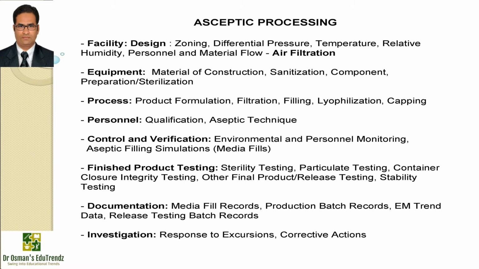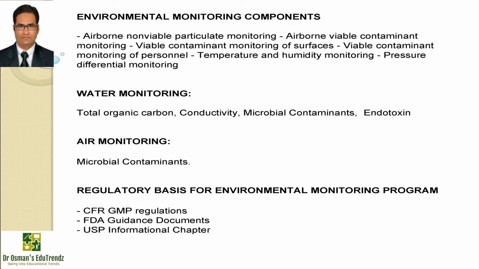Then the last important segment of aseptic processing is documentation, where media fill records, the production batch records, the EM trend data and the release testing batch records should be documented, and investigations with the response to excursions and corrective actions should be documented. Let us talk about the environmental monitoring components. There are airborne non-viable particulate monitoring, airborne viable contaminant monitoring, viable contaminant monitoring of the surface, viable contaminant monitoring of the personnel, temperature and humidity monitoring, and pressure differential monitoring.